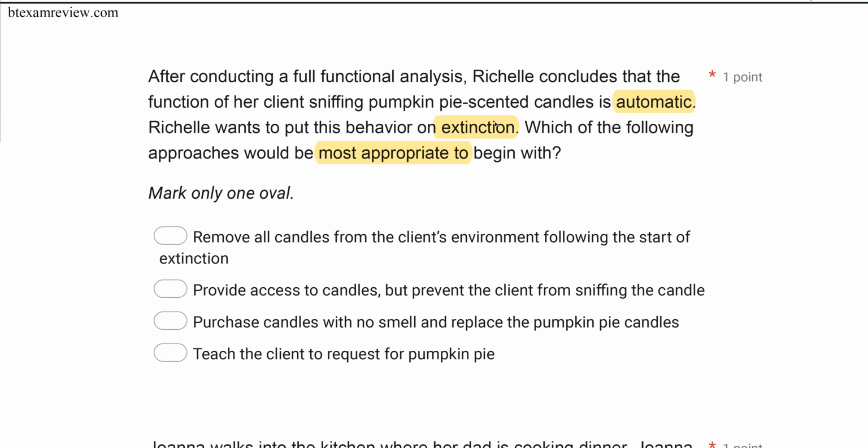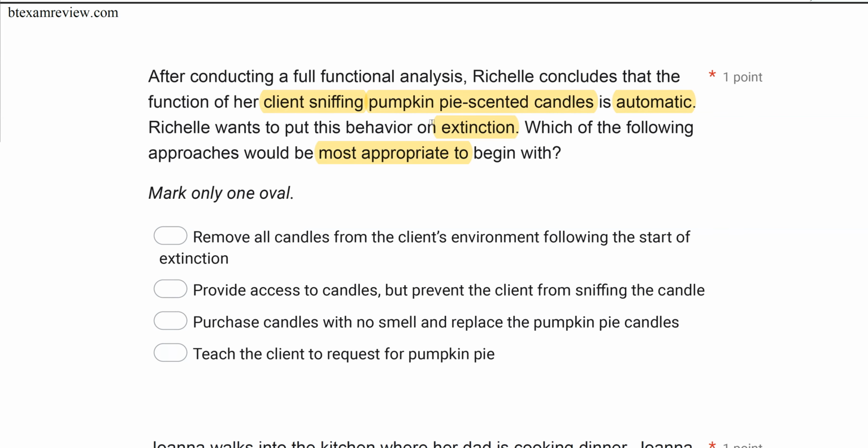Now, in this case, what is the behavior? Well, the behavior is the client smelling these scented candles. And so the client continues to smell these candles. So what is likely reinforcing the client? Well, likely the scent, right? If the client continues to sniff the candles, that's because likely they're smelling that scent over and over again.